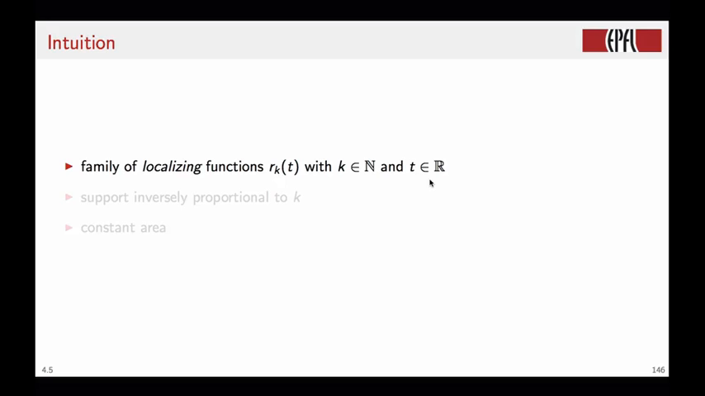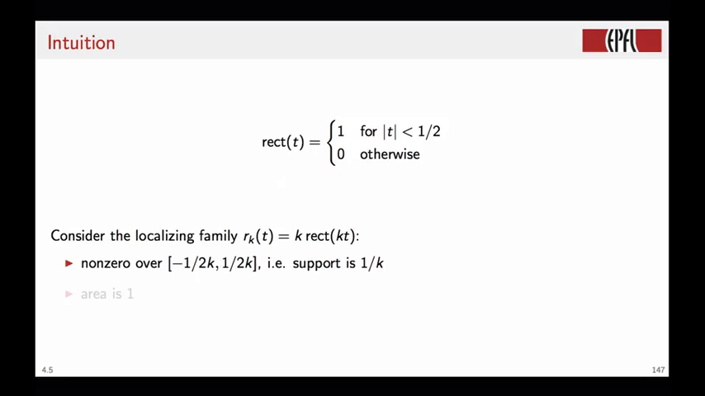The properties of this family of functions are two. The support of each function is inversely proportional to the index k. But regardless of the index k, the area of each function, the integral from minus infinity to plus infinity of each function, is constant. As an example, take the rect function. The rect function is a classic indicator function that is equal to 1 from minus 1/2 to 1/2 and 0 everywhere else. So this function has a support of 1 and an area of 1.